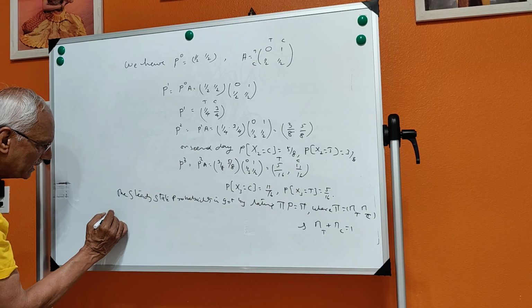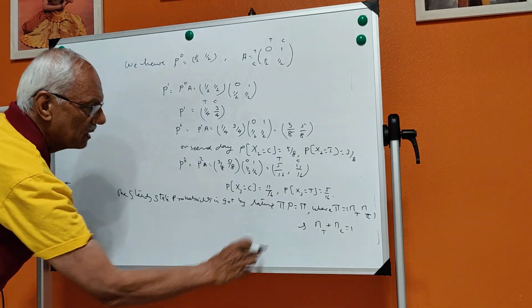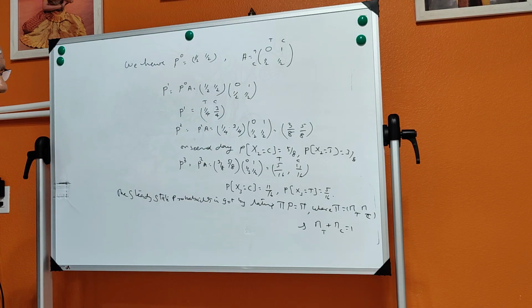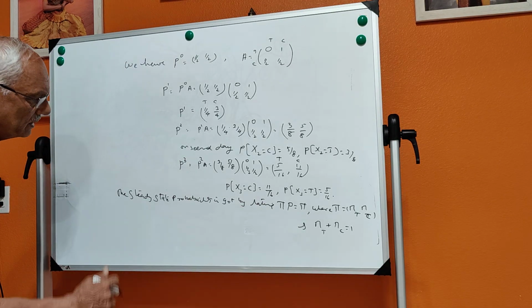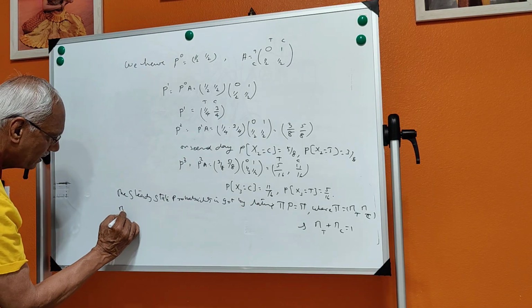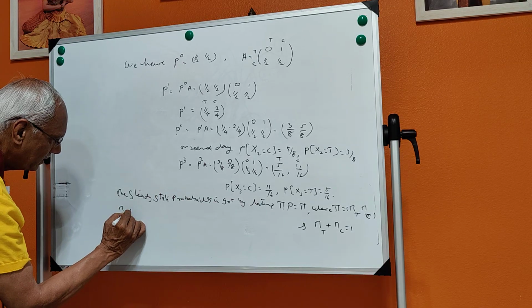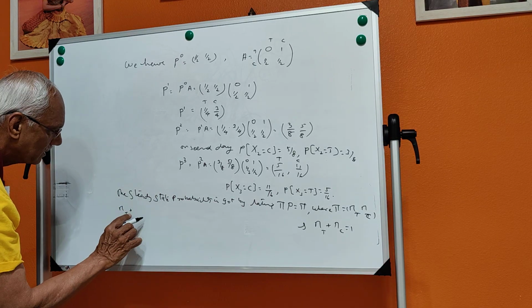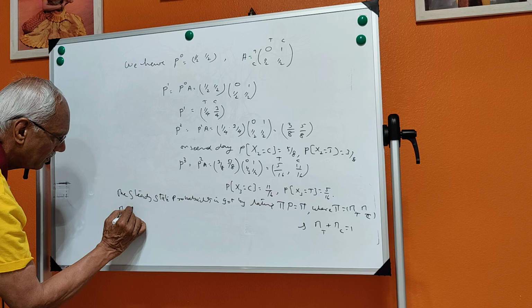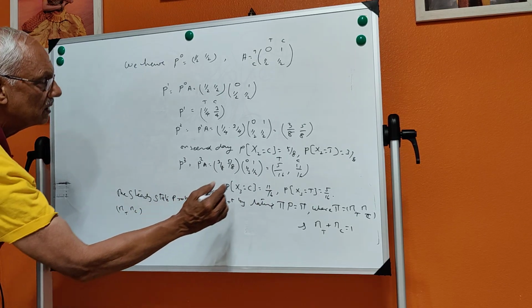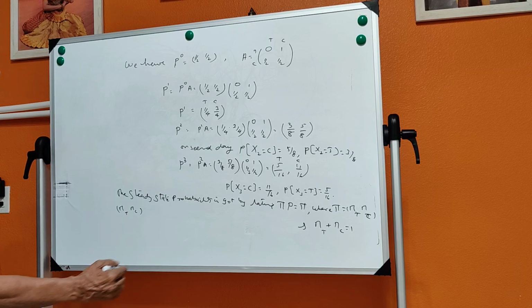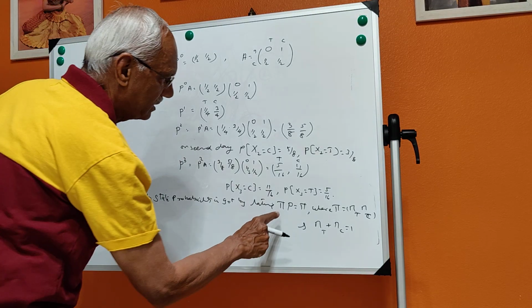Pi P means pi T, pi C into the transition probability that you have got here.